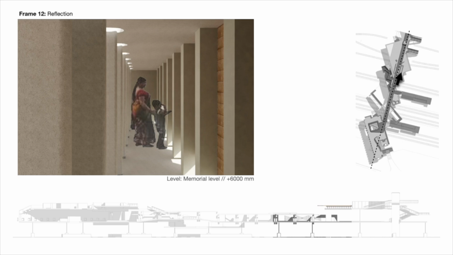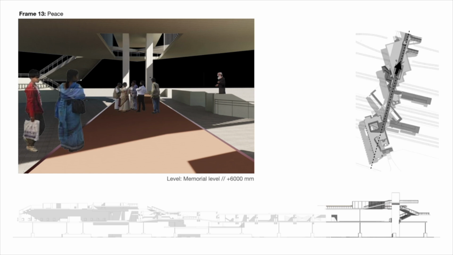enjoy and to celebrate. And as the person moves towards the peace, there are two strong columns that go to the sky and cut through the roof and hold the roof above. The two columns actually represent the two communities that have seen a strong divide in this space, and the idea is to tell them that they both together can make the roof go higher, and the space between the columns represents that this is the only way forward. And the column starting from the ground and moving above is another representation of moving towards peace.